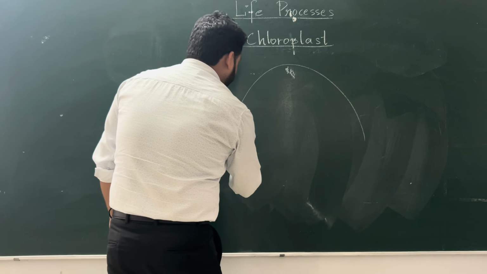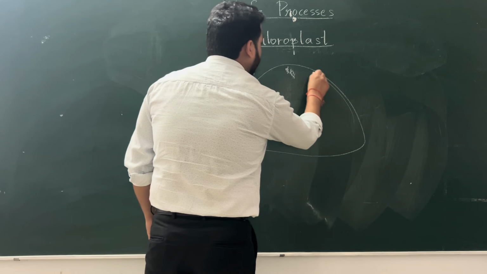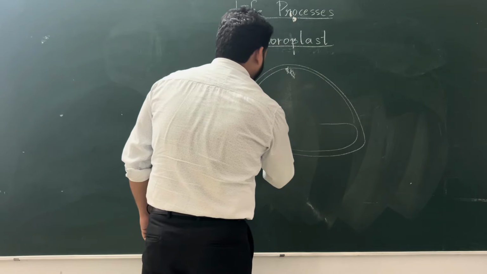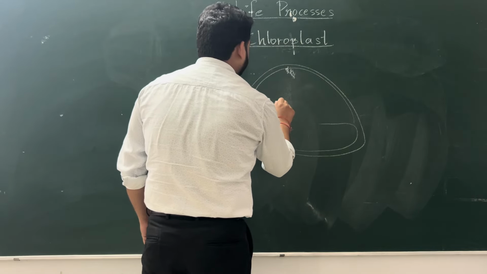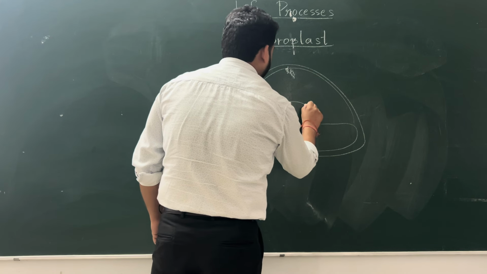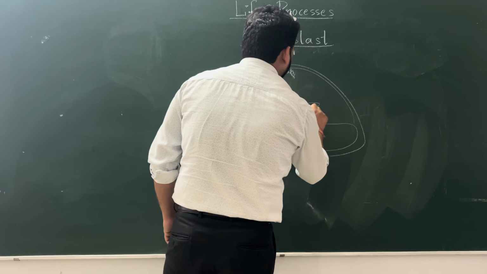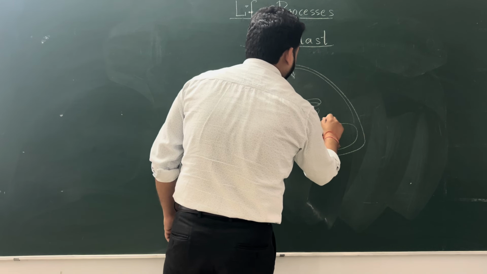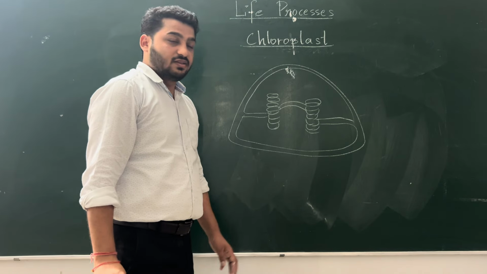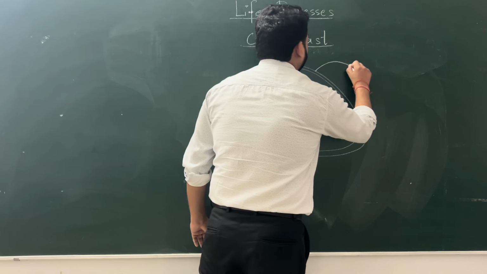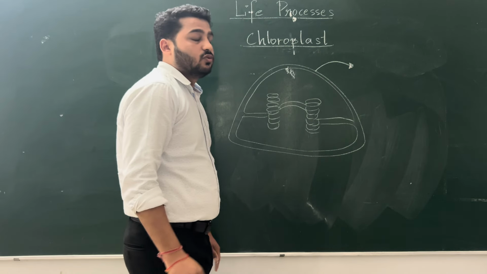I am making a very basic structure. It is a double membrane structure. It is a very simple structure, just to help you memorize how the chloroplast works.